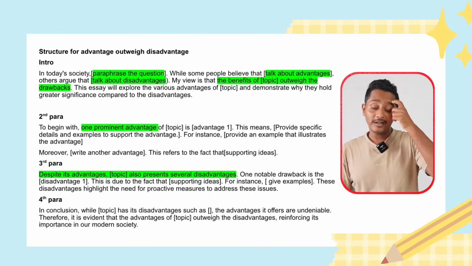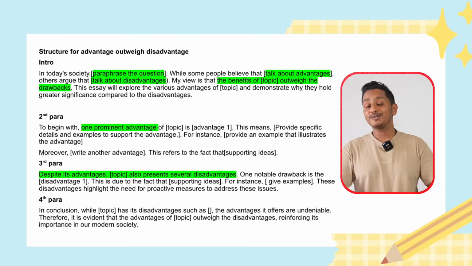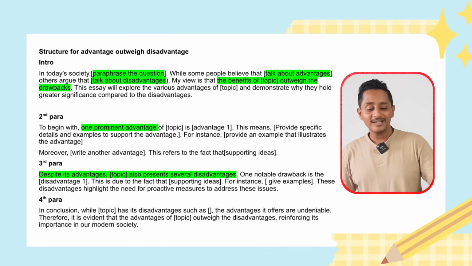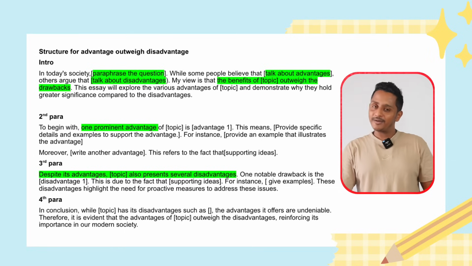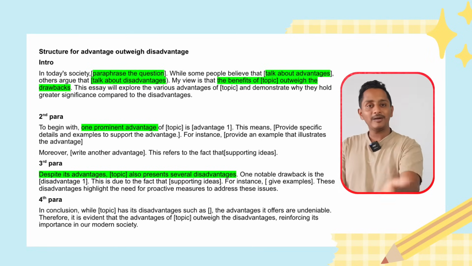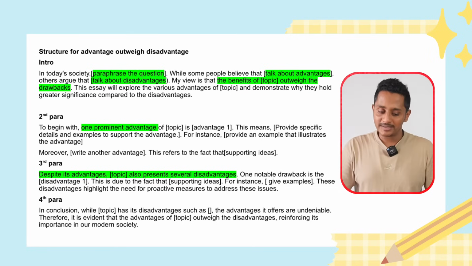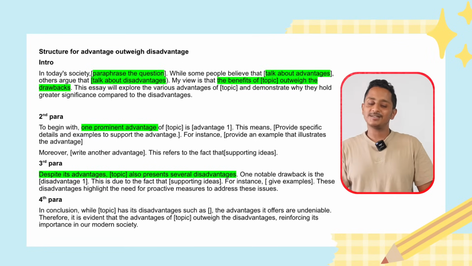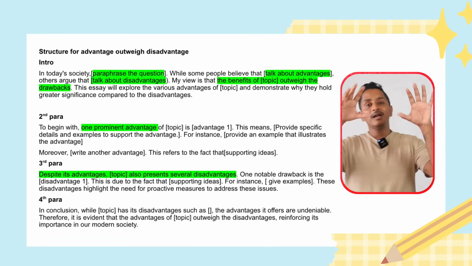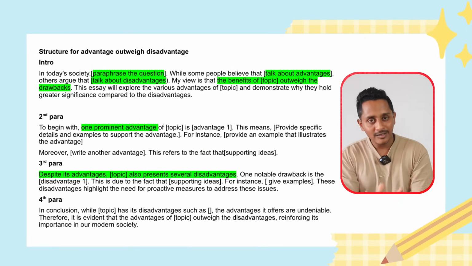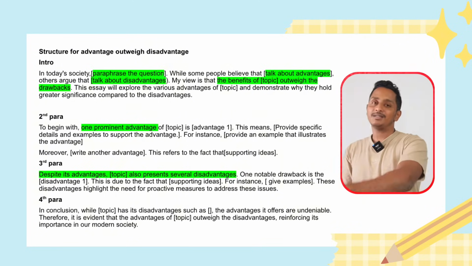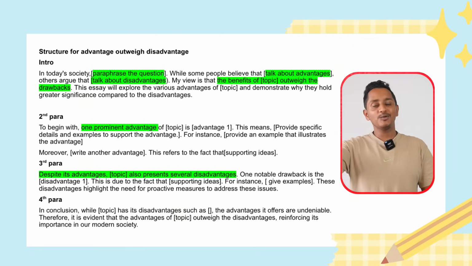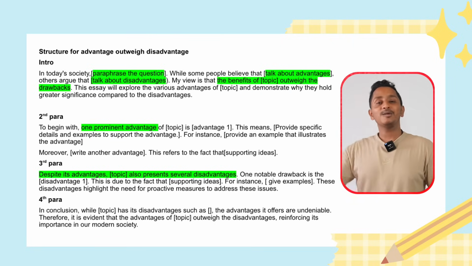Fourth paragraph. In conclusion, now you have to give your opinion also, because the question says, do advantages outweigh disadvantages? While online shopping has disadvantages such as these, the advantages it offers are undeniable. Therefore, it is evident that advantages outweigh the disadvantages, reinforcing its importance in our modern society. Now this will work only for advantages outweigh disadvantages. You cannot use this for the problem solution essay type. For problem solution, one more will come. Problem cause, one more will come.